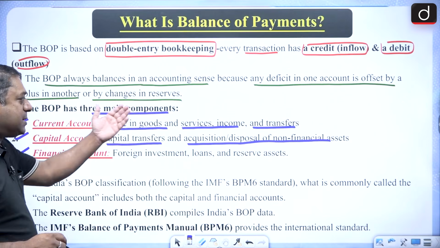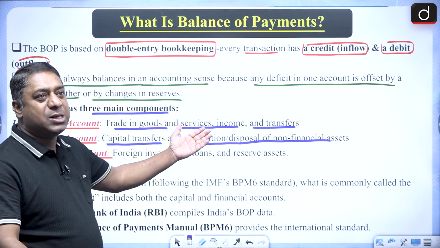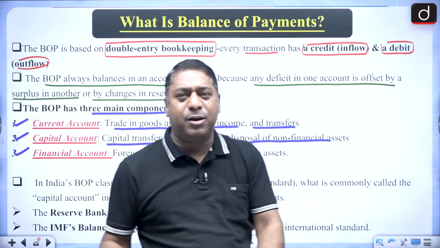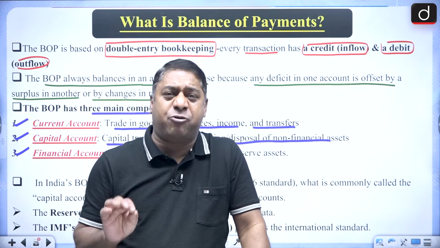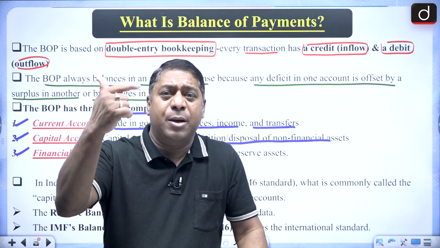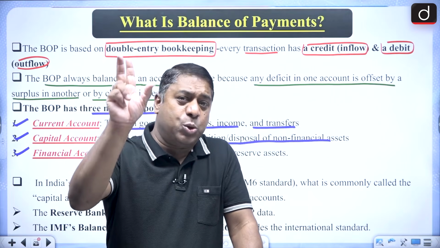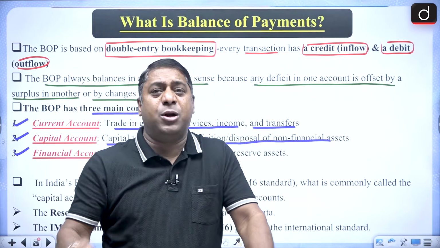Got it? In the same way, we have services, that is the invisible items. I'll give you an example. For international trade, you need shipping, banking and insurance. These are the three services which you need for international trade.